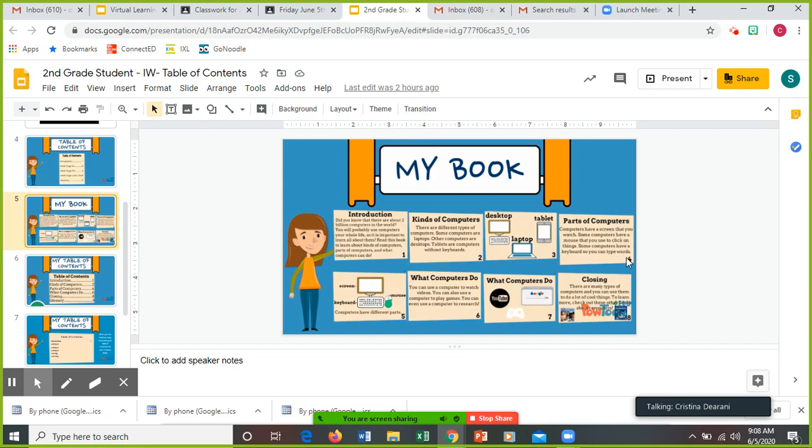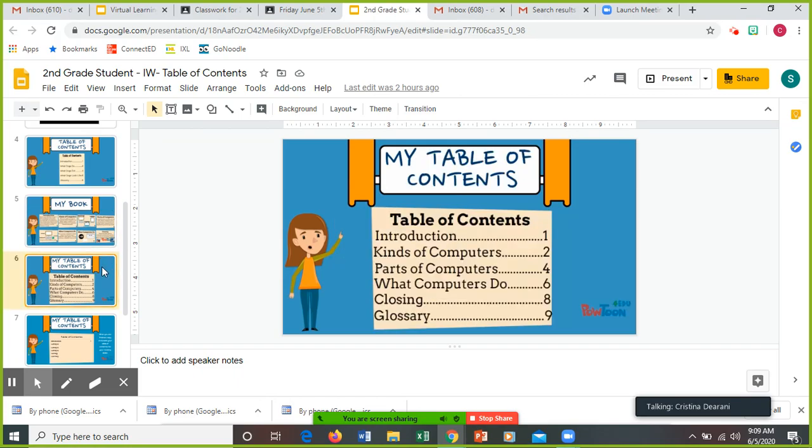It starts on page 4. Some of the things are 2 pages, like when she said kinds of computers, that's page 2 and 3. But you don't have to write both of those pages down, just the page that it starts on. This way, if you're reading an informational book, if you want to flip to a certain part, you don't have to flip through all the pages to figure out what page something's on. You just look right in the front in that table of contents. And if I want to go right to what computers do, I'm going to just go right to page 6.